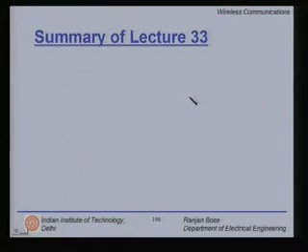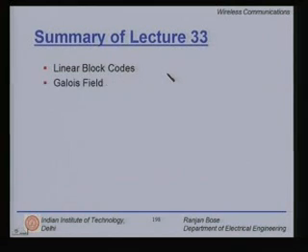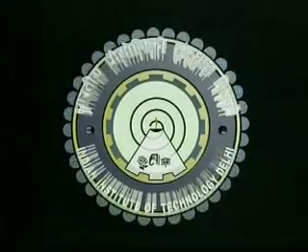So, let us summarize today's lecture. We started off with a brief study of linear block codes. We then talked about Galois field theory, and then linked it back to how to work with cyclic codes. We have just had a brief glimpse of cyclic codes. In the next lecture, we will start with cyclic codes and look at certain applications for wireless communications. Thank you.